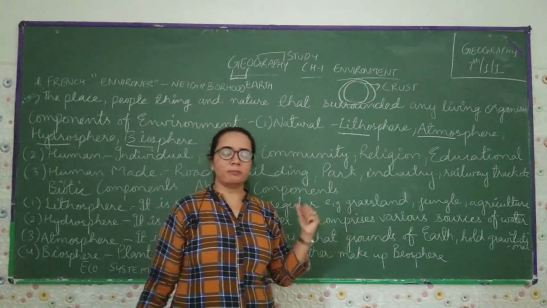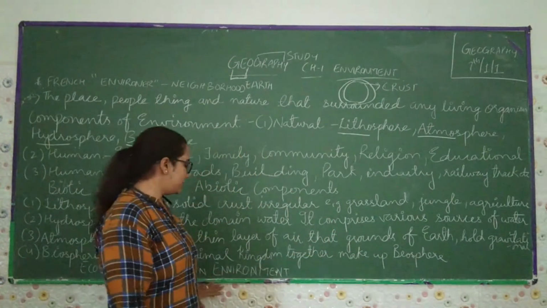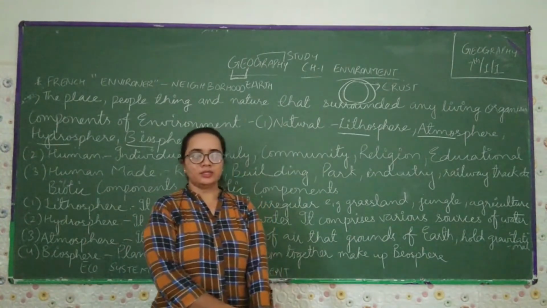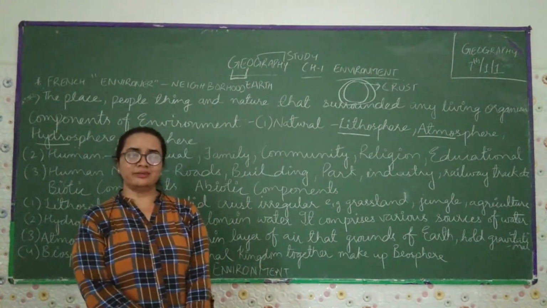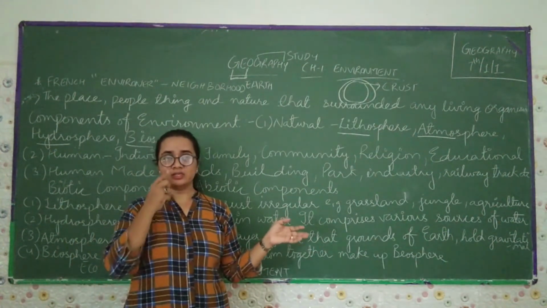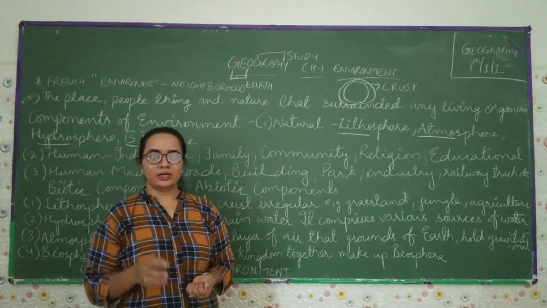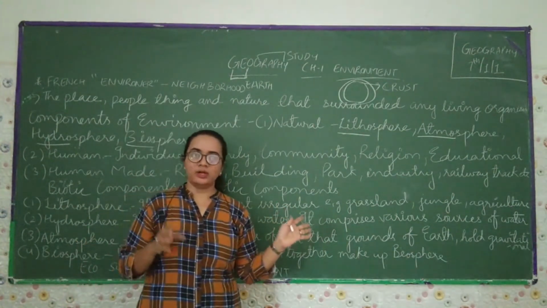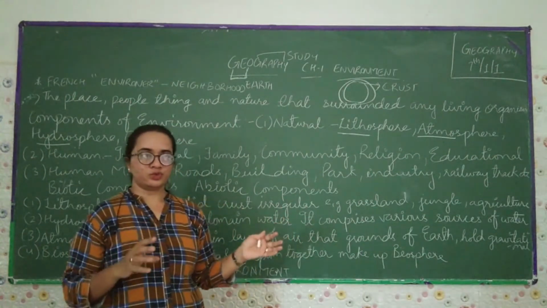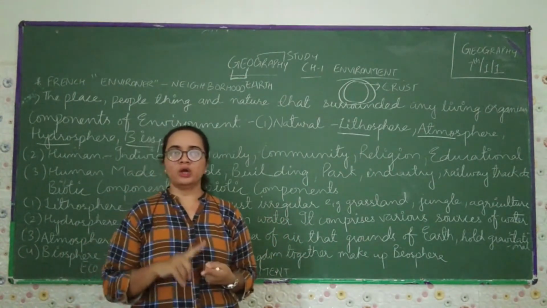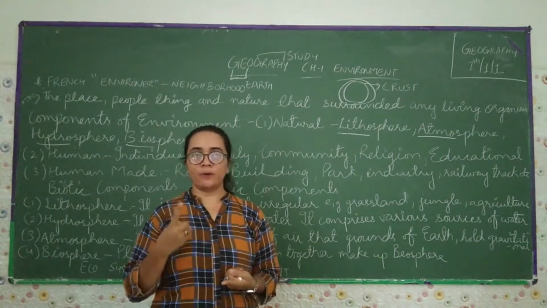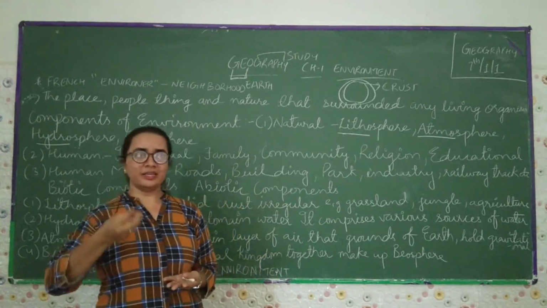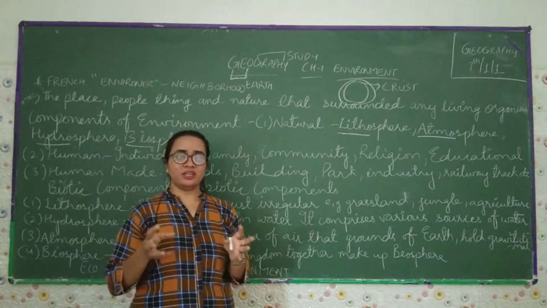Now come towards the main important topic of this chapter, the last topic, that is human environment. What the human environment is: in the earlier classes you have read in history in class 6 that earlier the humans were like animals. They were hunter gatherers. They used to eat raw food, raw vegetables, raw meat. They used to eat everything in the raw form.